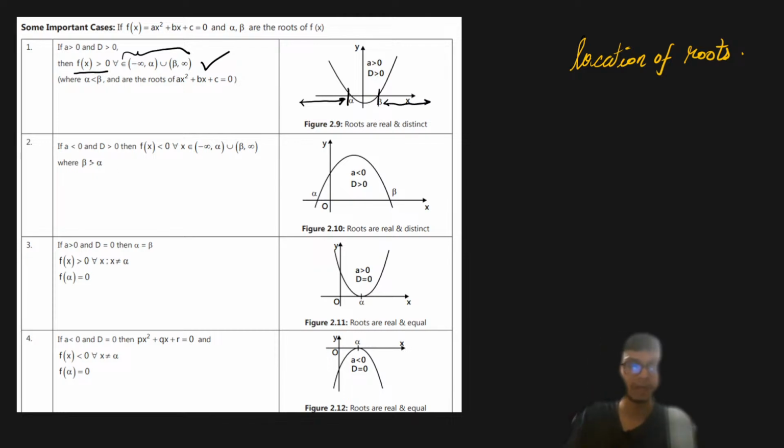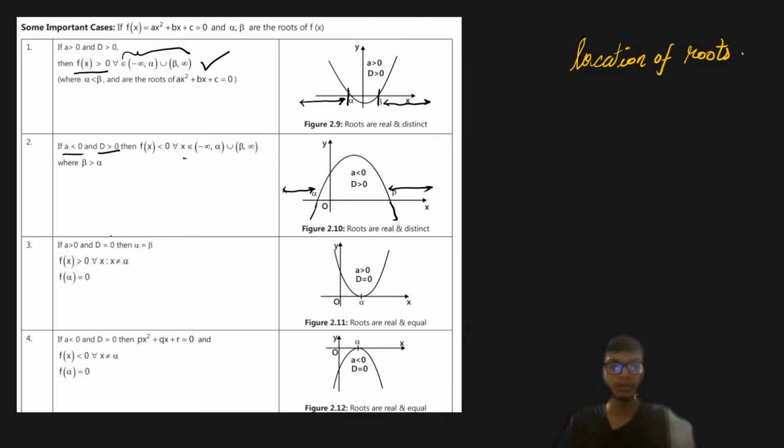And similarly, if your a is negative and your d is greater than 0, and if f of x is less than 0, then I can see that x is basically this particular interval for which I'm having the y as negative, right? So this is very obvious from the diagram. So once you're able to draw the graph of the quadratic equation, then the things are going to be really simple, right?